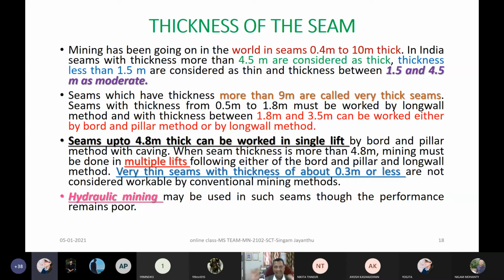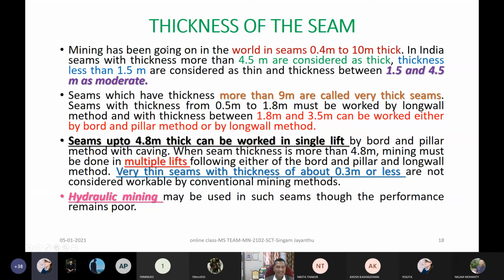As per the regulation, we can develop up to 3 meters in the development, and then 1.8 meter while retreating. That is 3 plus 1.8. That is the reason why in a single lift I can extract, and I can name this as a thick seam for us. So don't worry about this 4.5, 4.8 terminology.